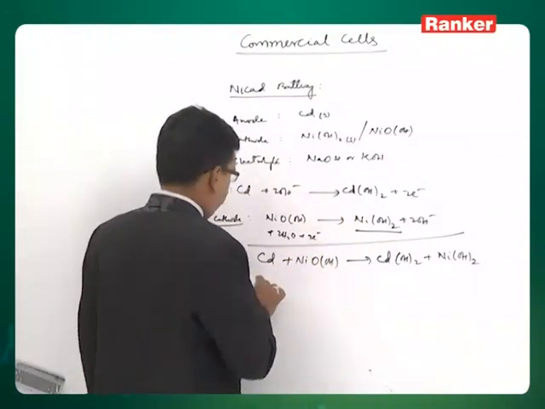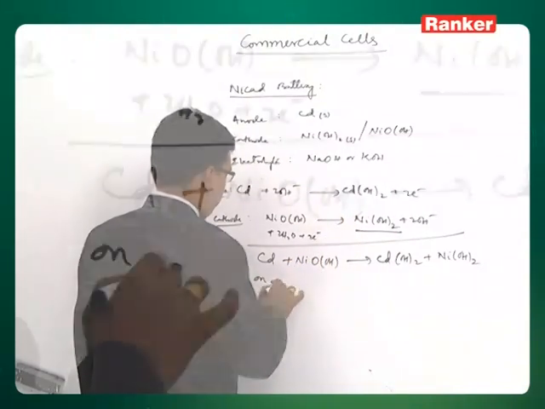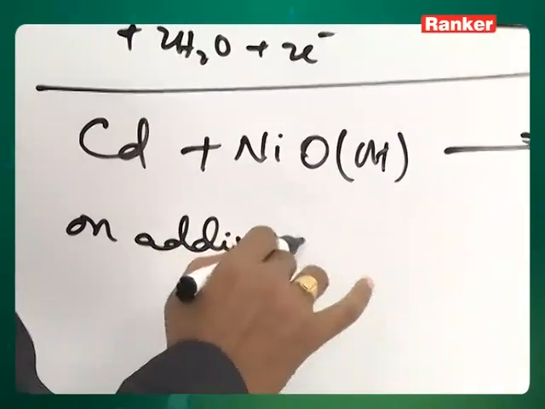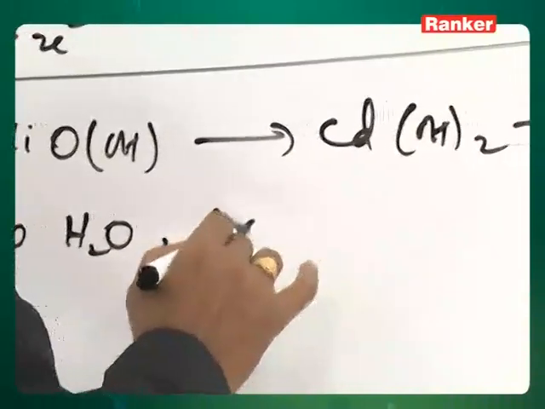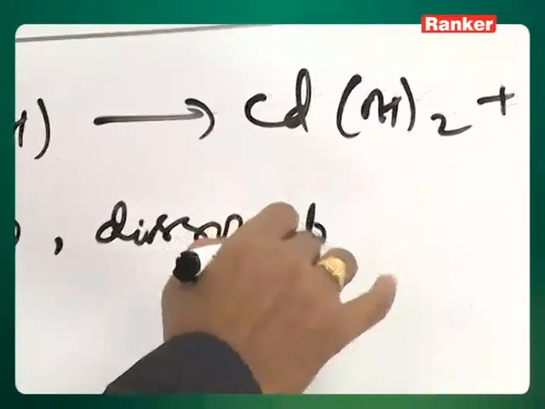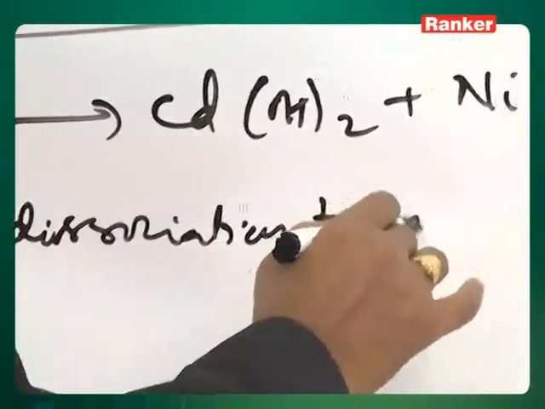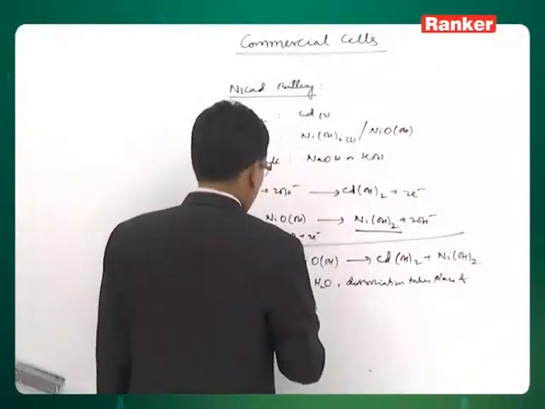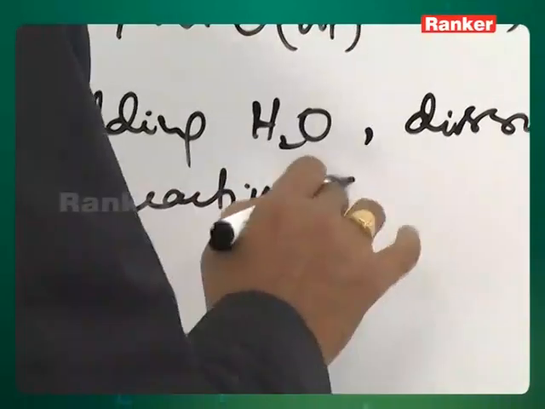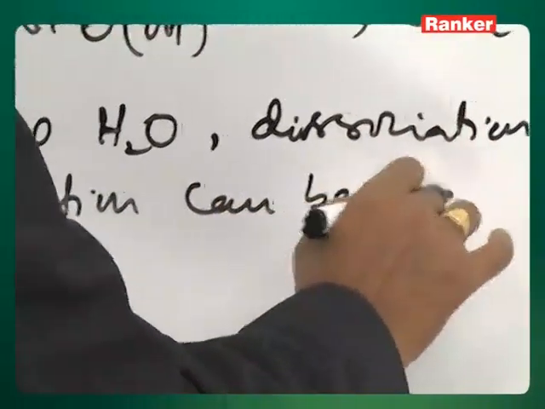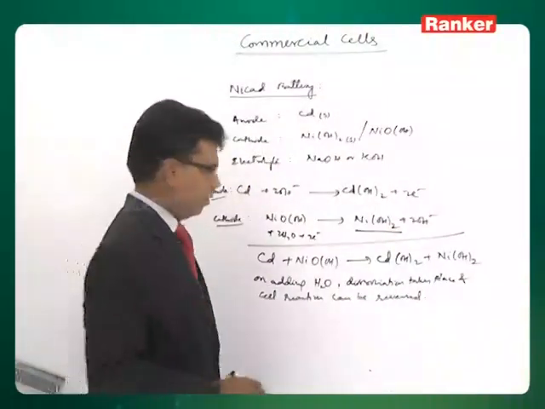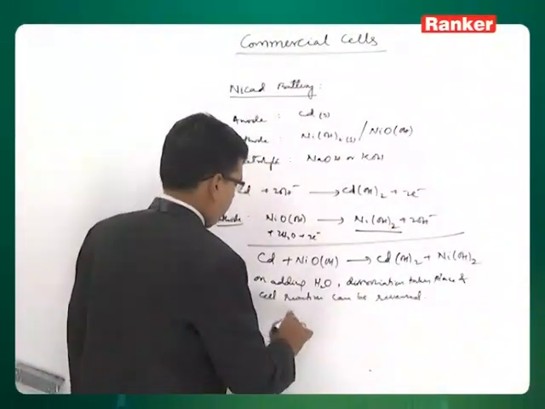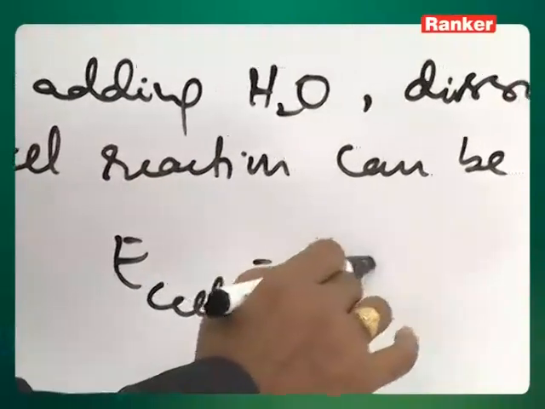So, on adding water, dissociation takes place and the cell reaction can be reversed. And here E cell is equal to 1.3 volts.